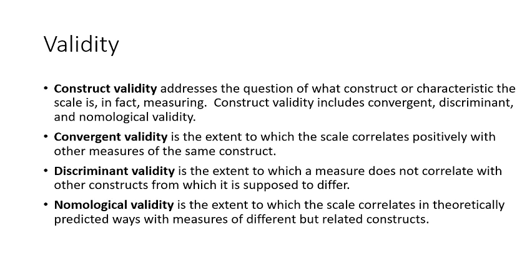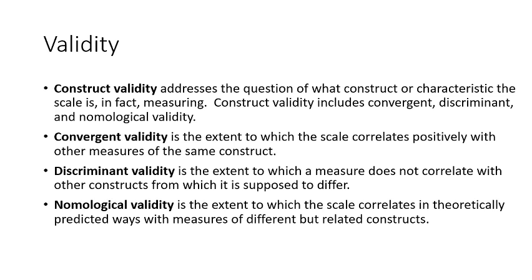So what is convergent validity? It is the extent to which a scale correlates positively with other measures of the same construct. How much customer satisfaction and customer loyalty are correlated with each other, how much they are the same. Discriminant is how much they are different.